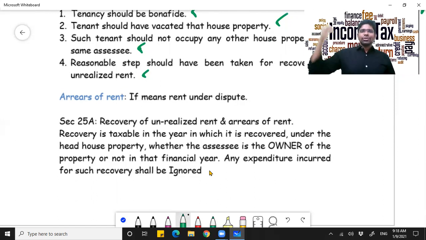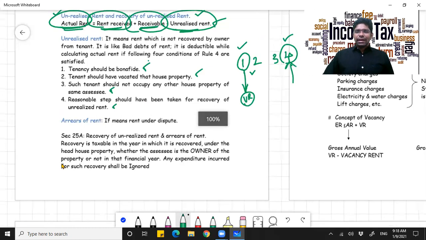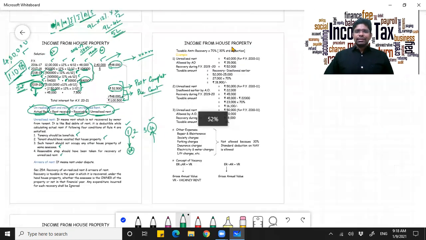Then after a few years, say after 4 or 5 years, I will recover it. I will find that person. When I find that person and he repays it, how will you deal with it? That is what this section is telling you. We'll look at them through practical examples.